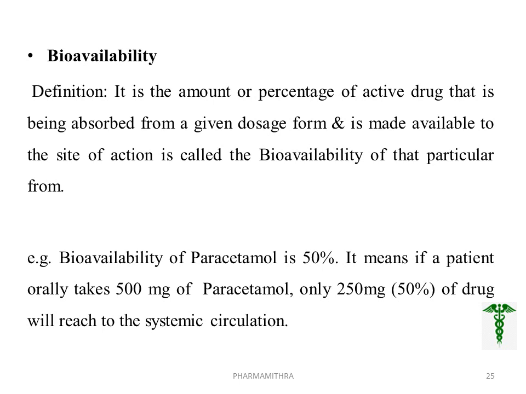This can be better explained with the help of an example. The bioavailability of paracetamol is 50%. It means that if the patient takes 500 mg of paracetamol, only 250 mg will reach the systemic circulation. So, we want to consider only 250 mg because here the bioavailability is considered as 50%. That is simply, bioavailability means how much drug will be available to the site of action from the dosage form.